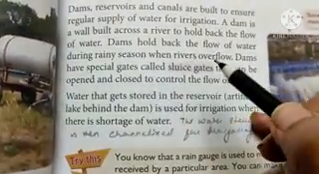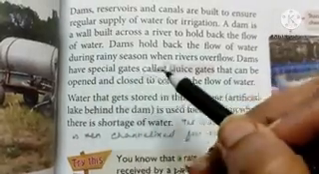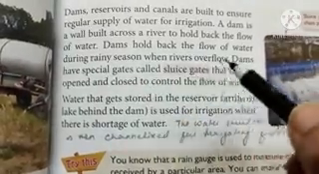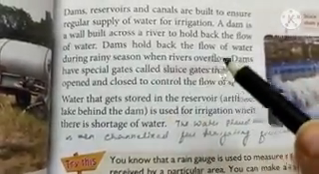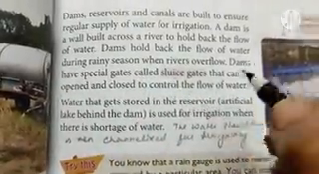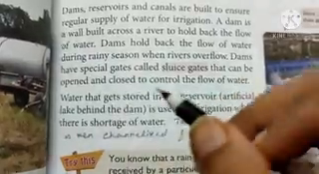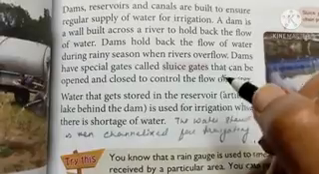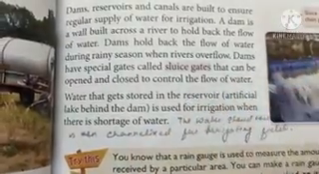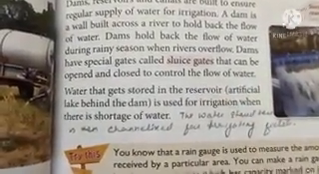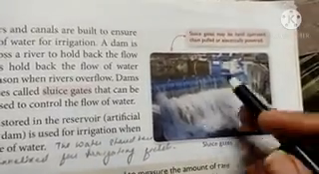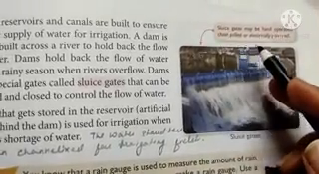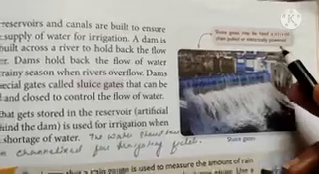Dams hold back the flow of water during the rainy season when rivers overflow. Dams have special gates called sluice gates that can be opened and closed to control the flow of water. Here the picture is given. Sluice gates may be hand operated, chain pulled or electrically powered.